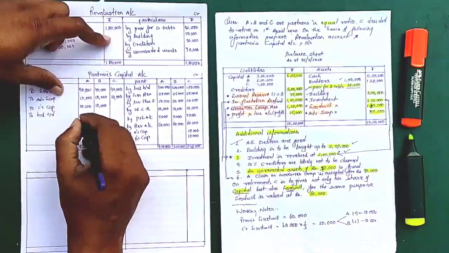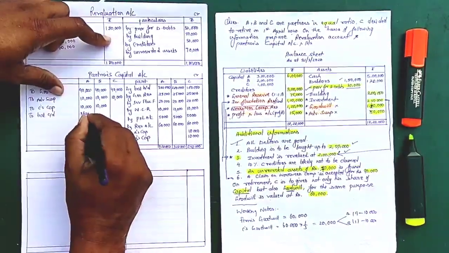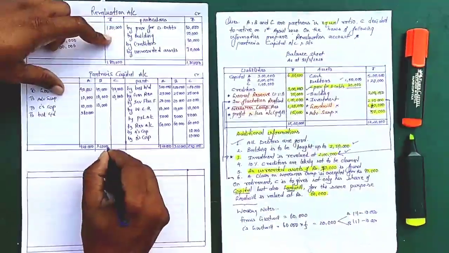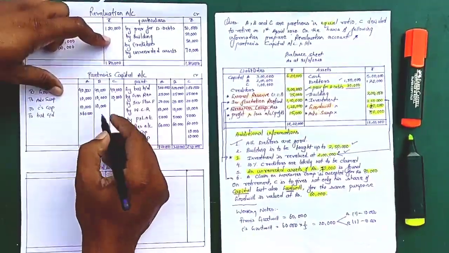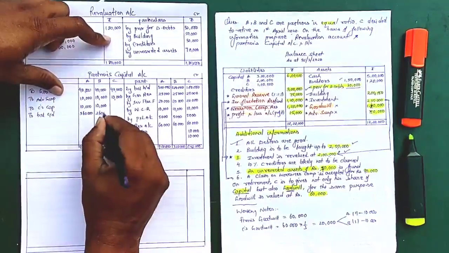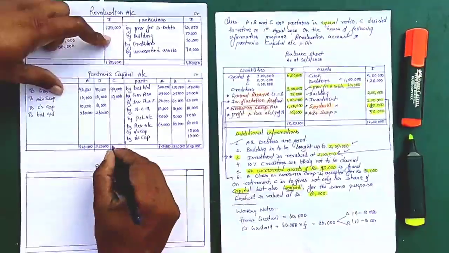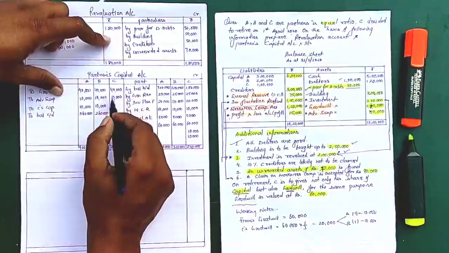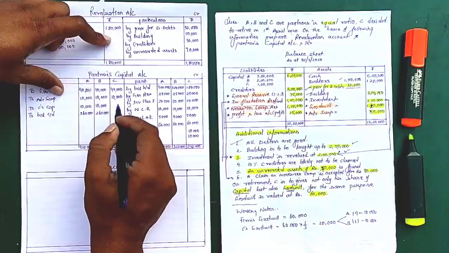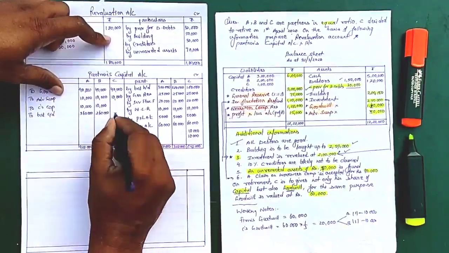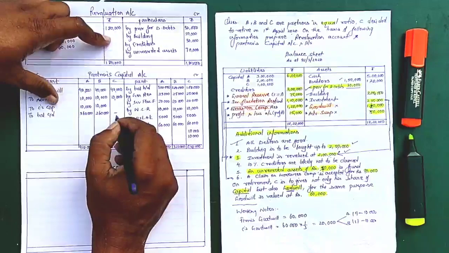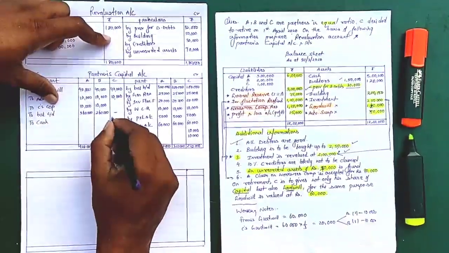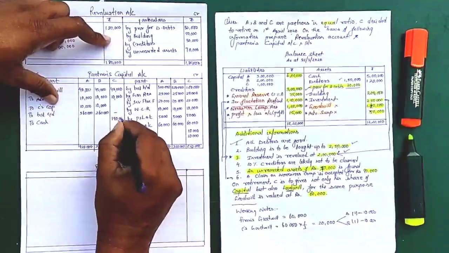4,20,000 minus 60,000, so this will be 3,60,000. Then this is 3,20,000, so 3,20,000 minus 60,000, this will be 2,60,000, and this is 2,40,000, and this is important, this partner is leaving the firm, so 2,40,000 minus 50,000. Okay, so now this is important. Here we will not write balance. The reason is that he is not remaining, he is leaving the firm, so we will write to cash or bank whatsoever, so that will be 1,90,000.